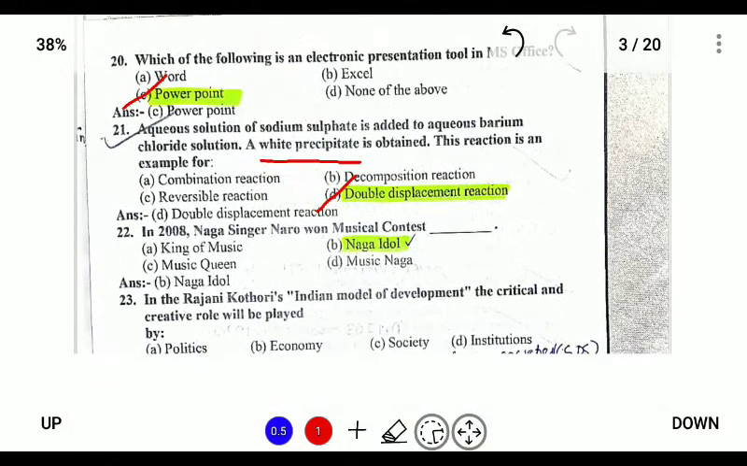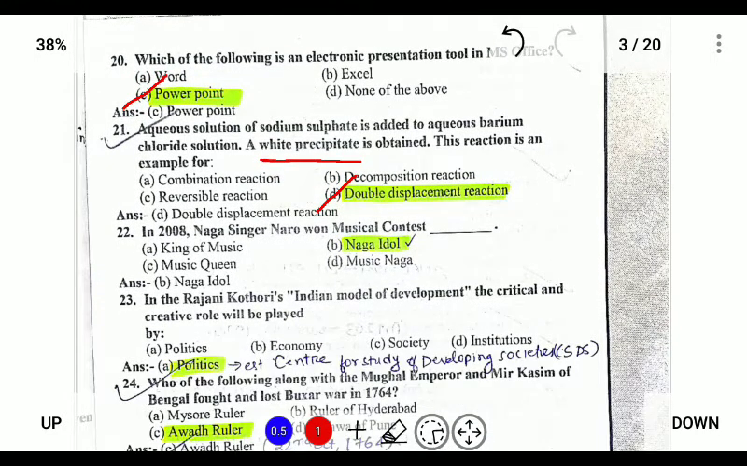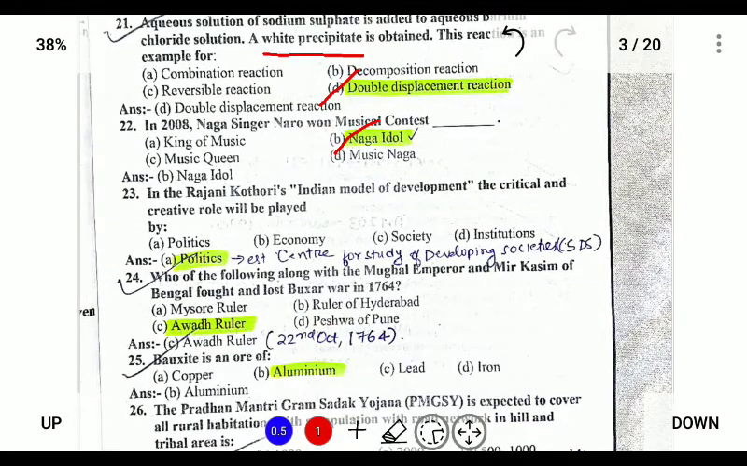Next, in 2008, Naga singer Naro won the Naga Idol. Next, in the Rajana Kotari Indian model of development, the critical and creative role will be played by the politics.